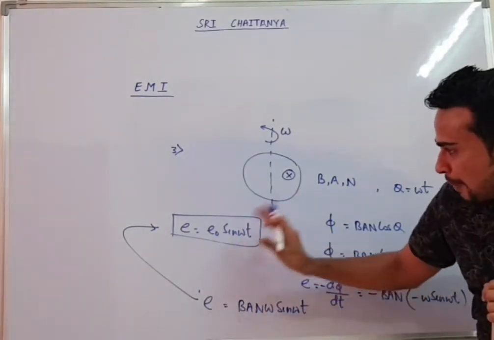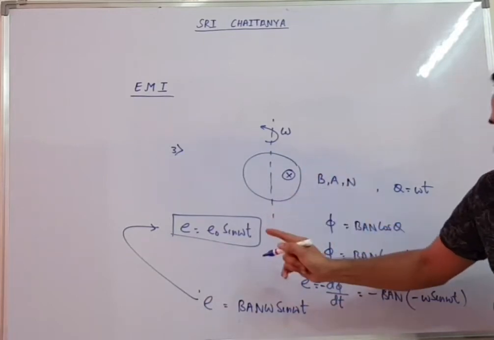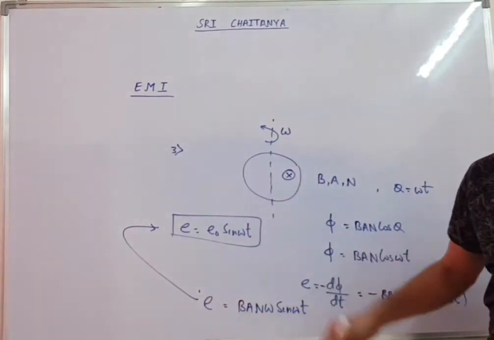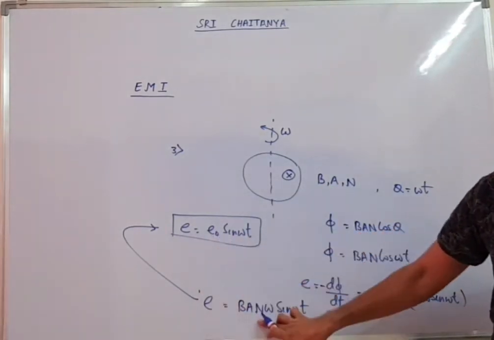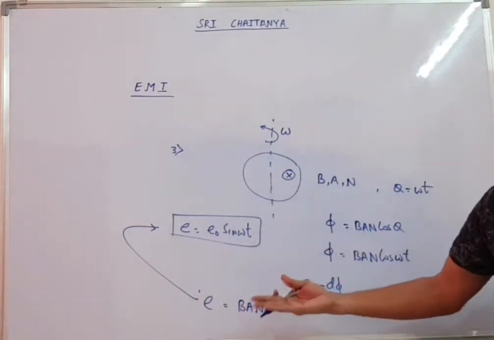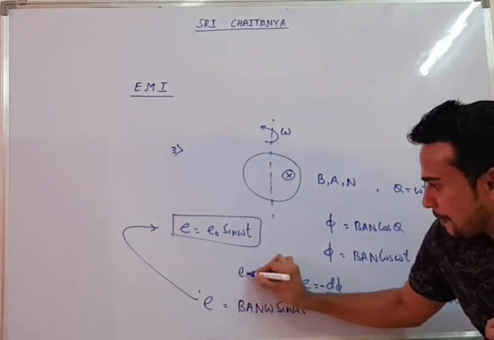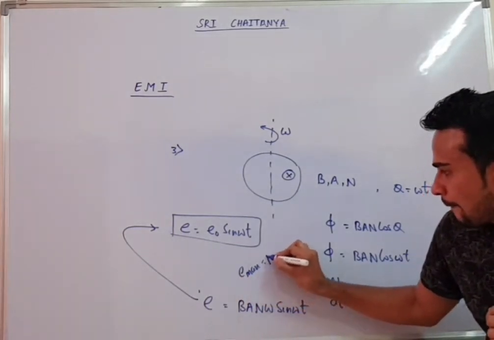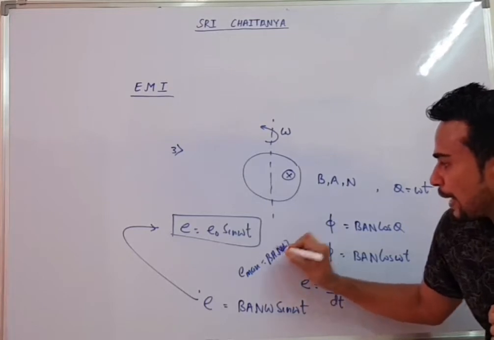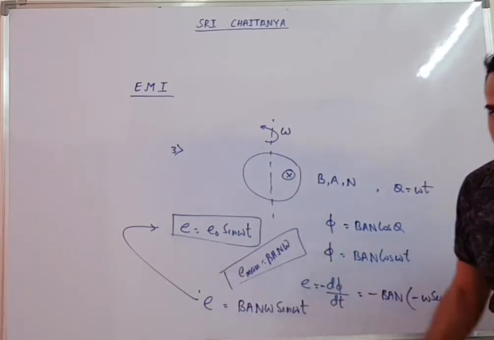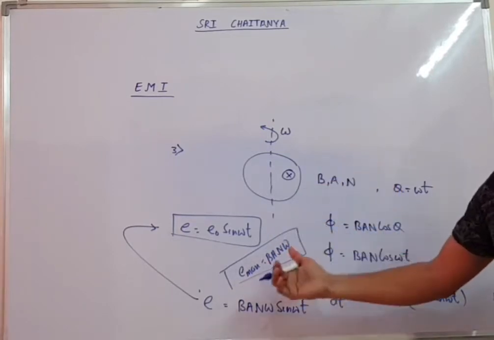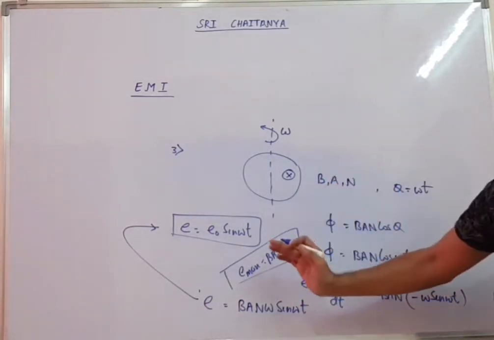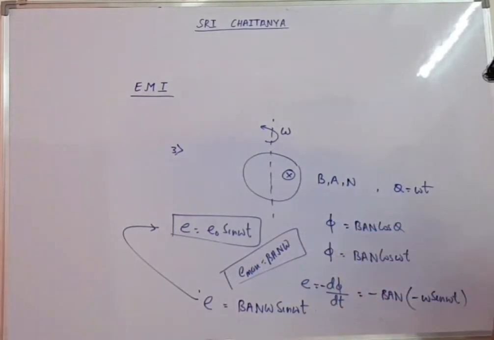My target behind telling you this question is only one thing: to tell you the value of Emax. Can you tell me the value of the maximum EMF? Emax will come as BAN omega. This is the maximum EMF. So the maximum EMF generated in an AC generator is BAN omega. So these are the questions which we got from Faraday's law.